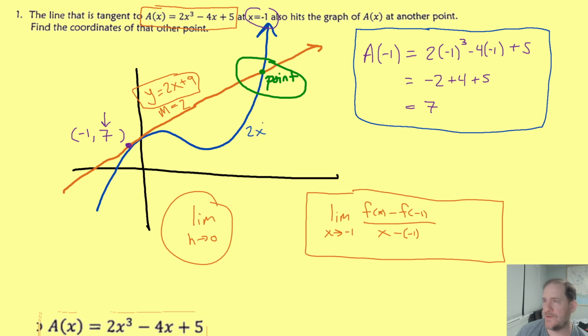This guy's 2x cubed minus 4x plus 5. And I said at the start of this problem that the way that you find the points of intersection of two graphs is by just setting their equations equal to each other and then solving. So that's literally what we'll do. We'll take this linear equation, set it equal to this cubic equation, and then solve the equation that we get as a result.